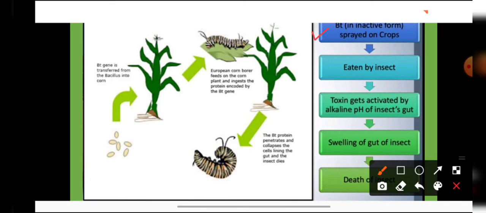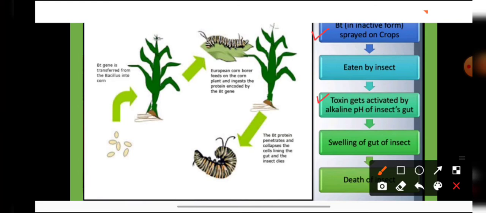But whenever the insects feed on these spores and this toxin enters into the insect body, then this toxin gets activated due to the alkaline pH of the insect guts. So the toxin produced was in inactive form, but when this toxin enters into the insect body, it gets activated. Why does it get activated? It gets activated due to the alkaline pH of the insect gut.